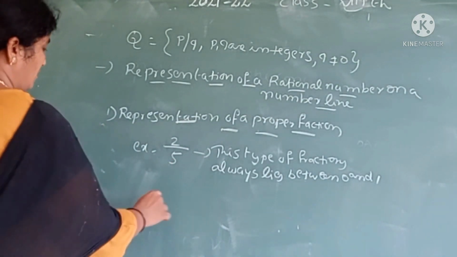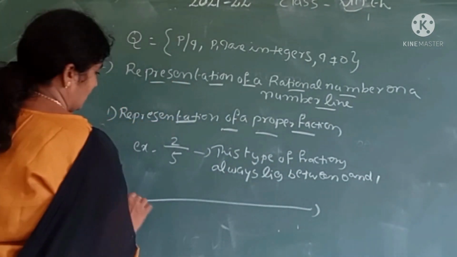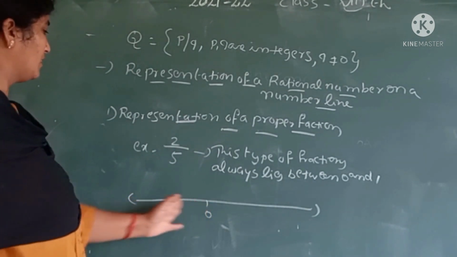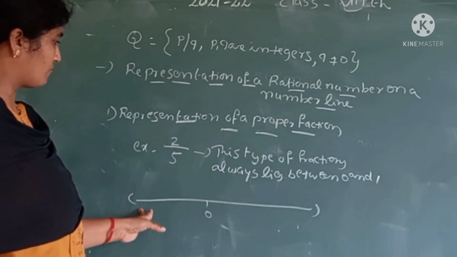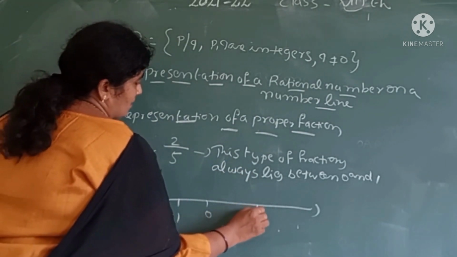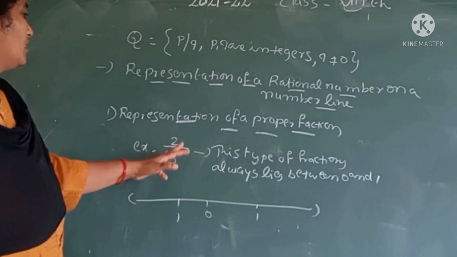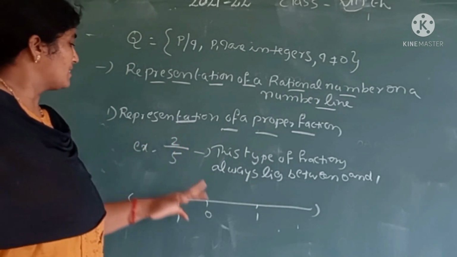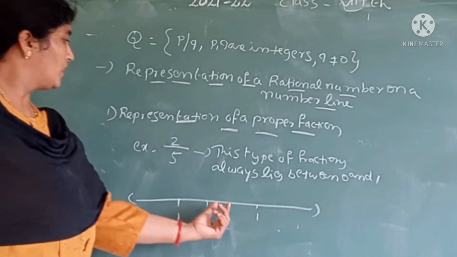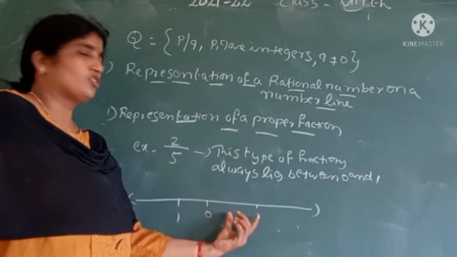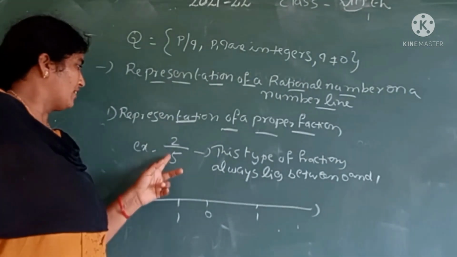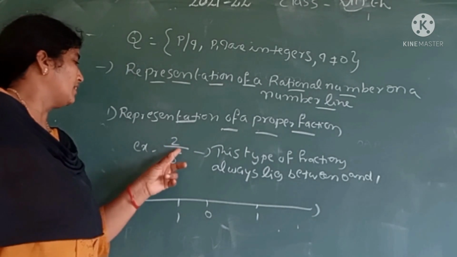How do we represent it? Let us draw a number line. Take 0. Negative numbers are on the left side and positive numbers on the right side. This is 1. This is a proper fraction, that's why this number lies between 0 and 1. We want to represent this number between 0 and 1. What is the denominator? The denominator is 5 and the numerator is 2.